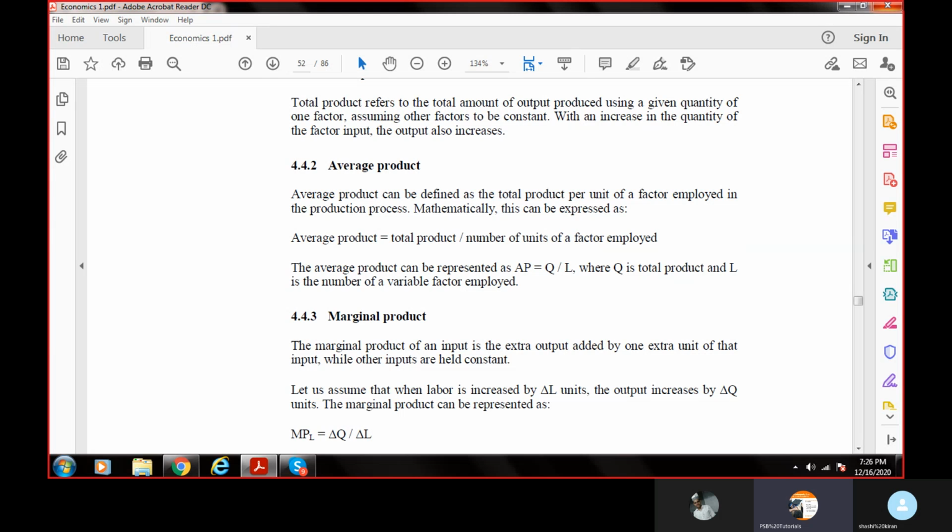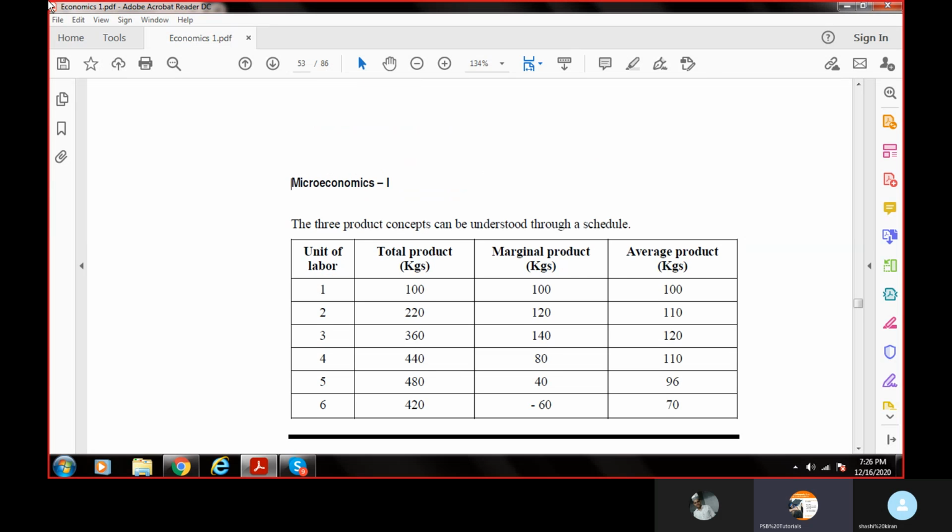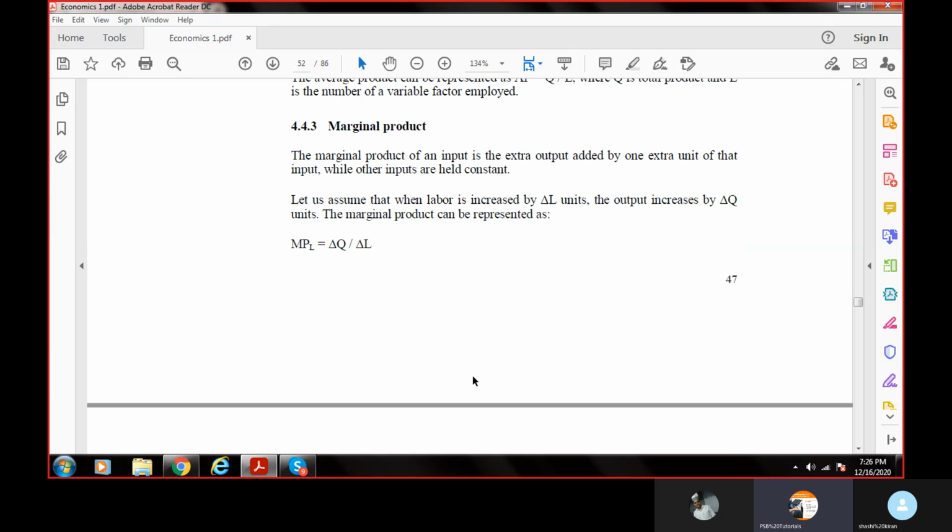So average, this is just normal what we do with an average. Average product is the total product divided by the number of units employed, maybe the number of units of labor, number of units of capital employed, it can be anything. Now we are talking about the marginal product. Marginal, as we all know, is just the change in unit, or the extra unit added into the production.